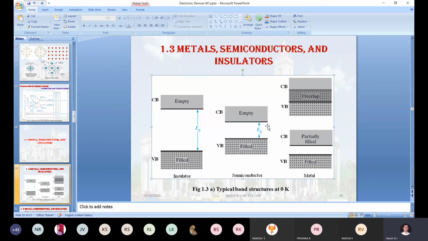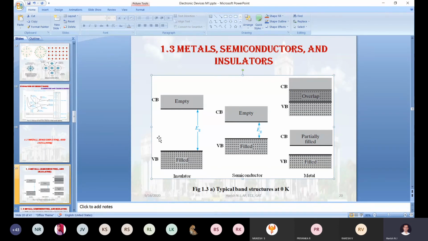At room temperature, 1.1 electron volt. At 0 degree Kelvin, it will be 1.2 electron volt. The same way for the germanium, 0.74 electron volt at 0 degree Kelvin, 0.66 or 0.68 at 300 degree Kelvin. Okay, this is the energy gap in the silicon as well as in the germanium.